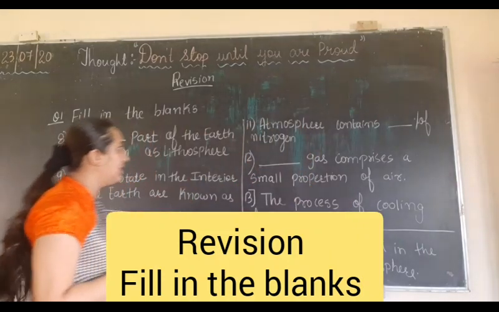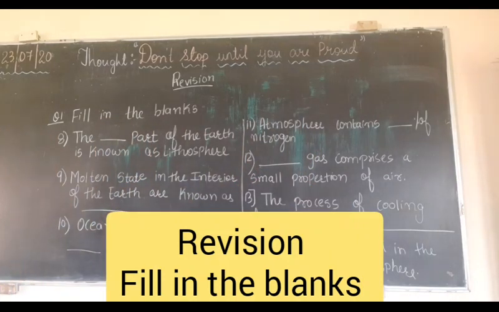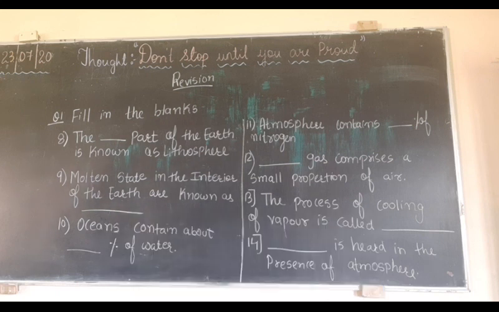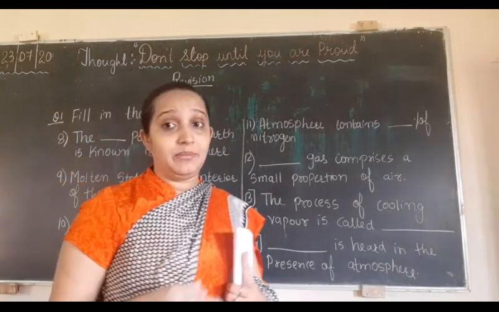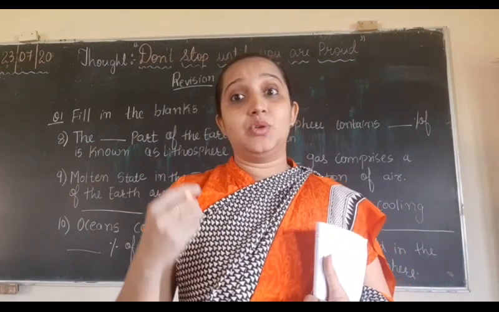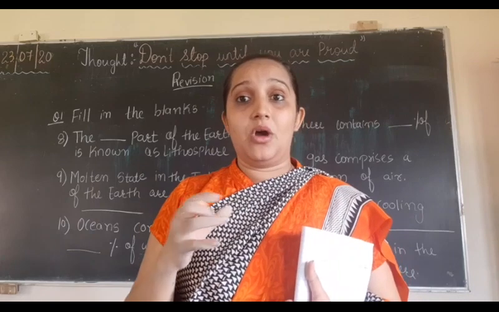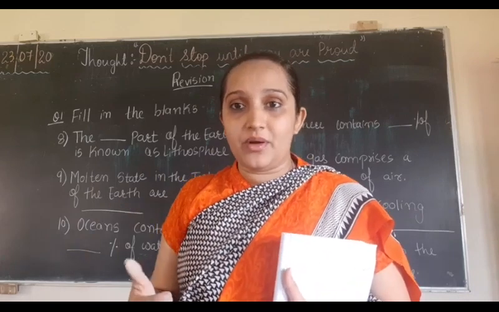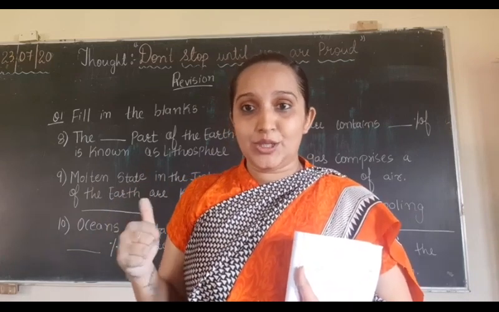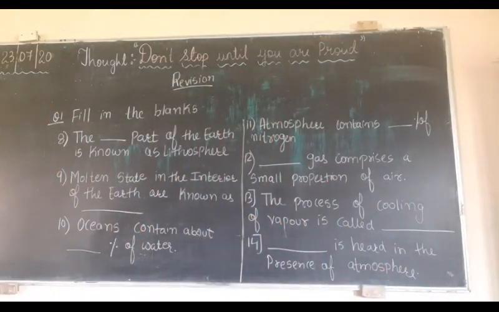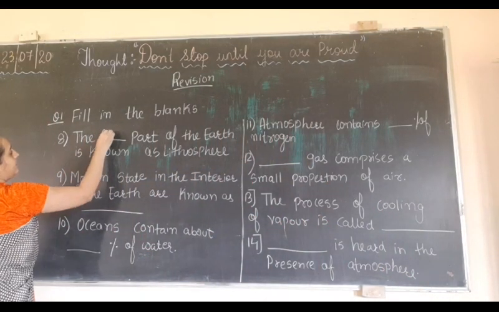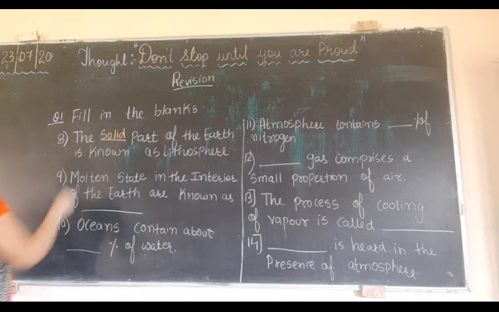Next, the dash part of the earth is known as lithosphere. Now which part of the earth is known as lithosphere? Can you tell me what is lithosphere? Lithosphere means solid substance: rocks, mountains, all the landforms, all the solid substance comes in lithosphere. So here we will write, the solid part of the earth is known as lithosphere.